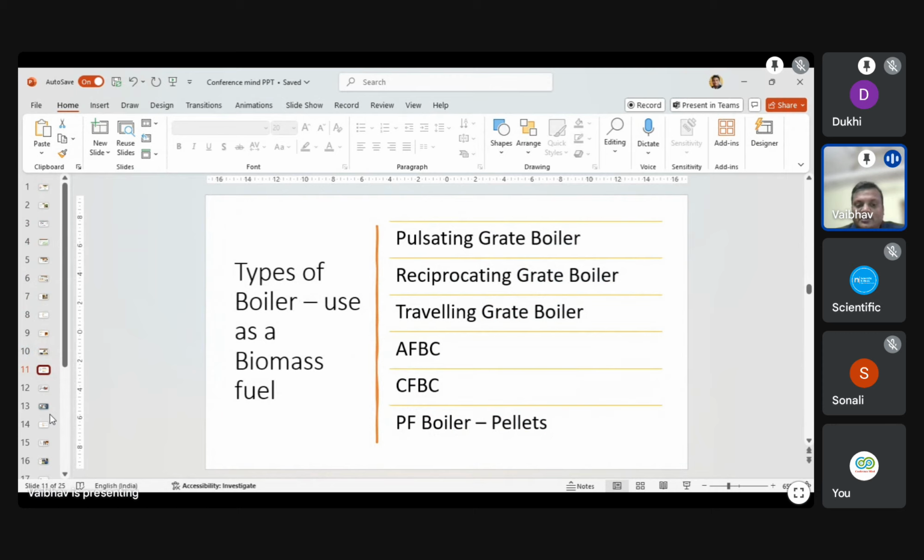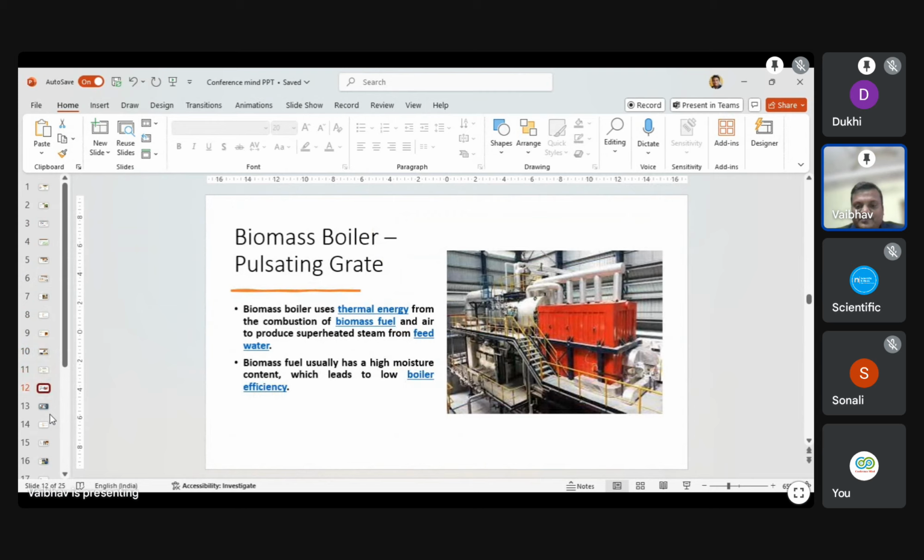Now these are the types of boilers: CFBC, AFBC, and traveling grate. This is the diagram showing a pulsating grate boiler, where we can use different types of biomass composition, for example 60% sawdust and 10% soya, depending upon the fuel availability in that area. Fuel cost is very important for the boiler application.